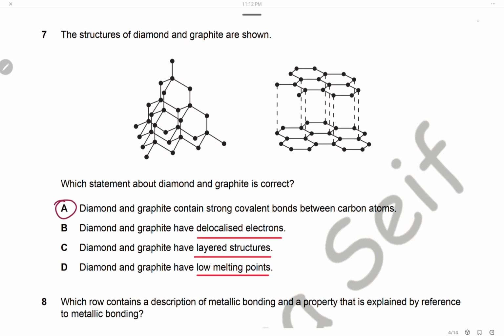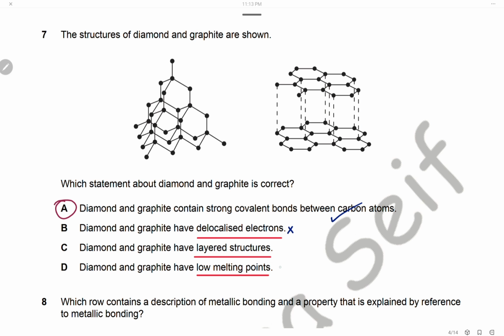Question 7. The structure of diamond and graphite are shown. Which statement about diamond and graphite is correct? The correct statement should be correct for both diamond and graphite. They both contain a strong covalent bond between carbon atoms. This is correct. They both have a giant covalent structure in which the atoms are joined by strong covalent bonds. Diamond and graphite have delocalized electrons.